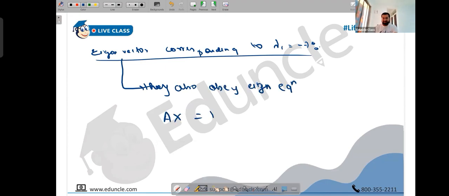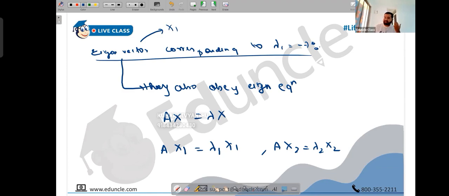Okay, so what is the eigenequation? A into x is lambda into x. So let's say this eigenvector is x1, then A into x1 is lambda 1 into x1. Similarly, A into x2 is lambda 2 into x2. x1 is the eigenvector corresponding to lambda 1, x2 is the eigenvector corresponding to lambda 2. They will also obey the eigenequation because they are eigenvectors, which are nothing but functions in themselves, just linearly independent functions. Okay, let's calculate this.